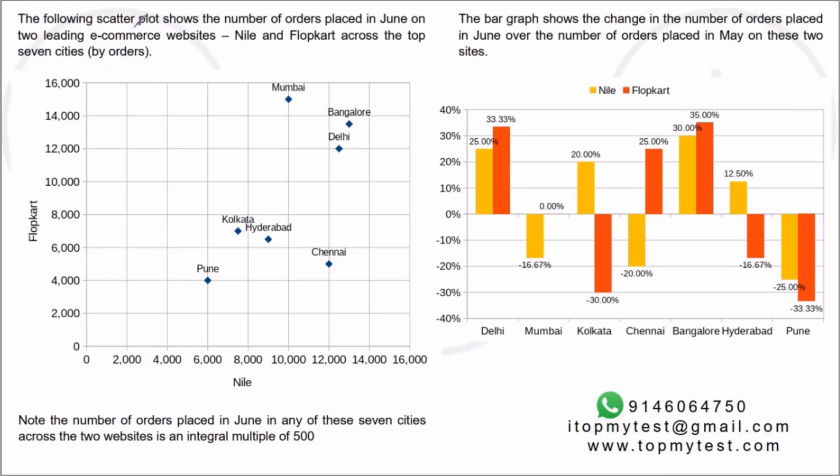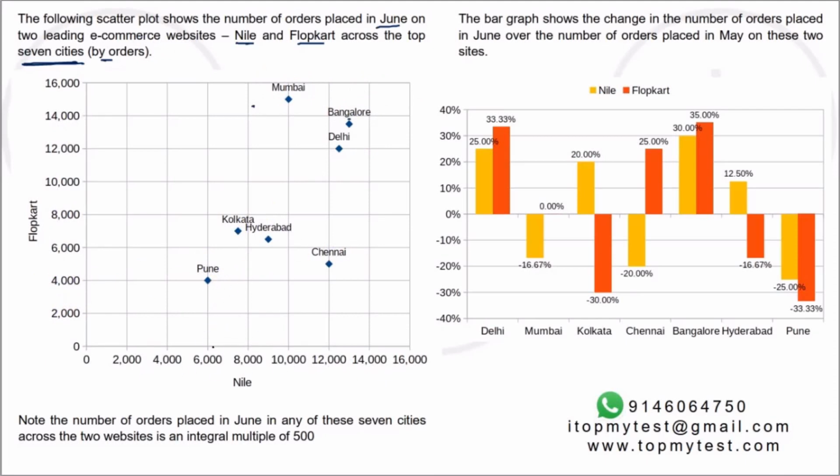The following scatter plot shows the number of orders placed in June on two leading e-commerce websites, Nile and Flopkart. So they've changed Amazon and Flipkart to Nile and Flopkart across the top 7 cities by orders. Okay, these are the top 7 cities, so that is another thing we need to be careful about if we might need it. You have Mumbai, Bangalore, Delhi, Kolkata, Hyderabad, Chennai, Pune. The y-axis is Flopkart, the x-axis is Nile.